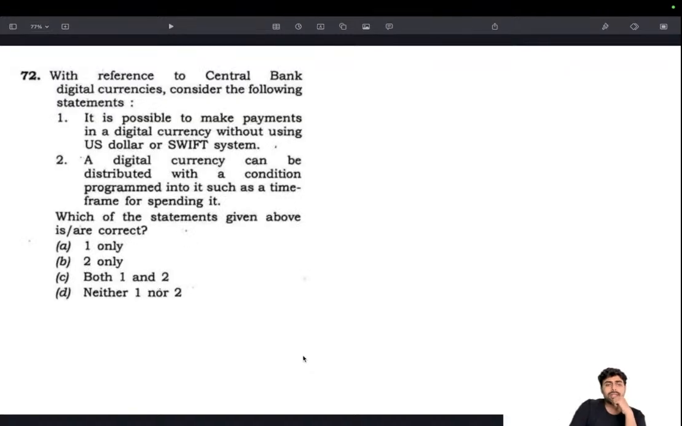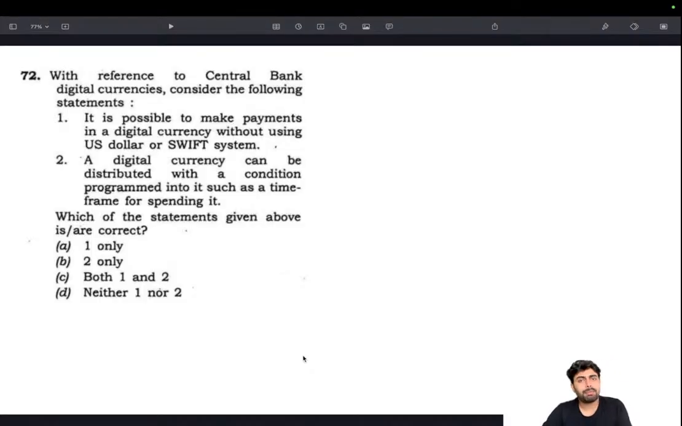Okay, with reference to central bank digital currencies, consider the following. It is possible to make payments in digital currency without using US dollar or SWIFT system. Yes, this is one of the major uses of central bank digital currencies, and this is one reason why countries like Iran, Russia are actually considering, and I think they have been using some sort of digital currency to bypass the US sanctions as well as the SWIFT system.